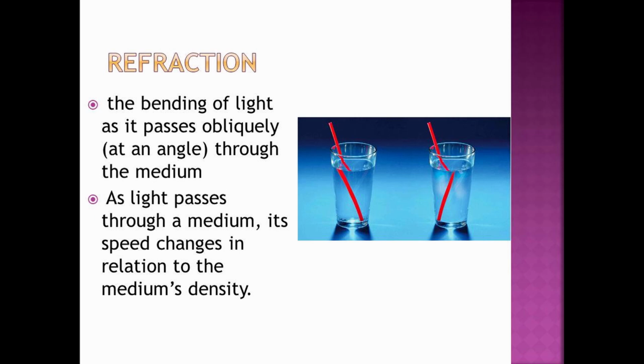This bending effect happens because as light passes from one medium to another, its velocity or its speed abruptly changes due to the differences in the properties of these media where light is passing.